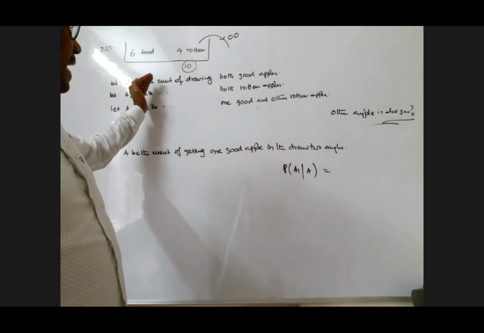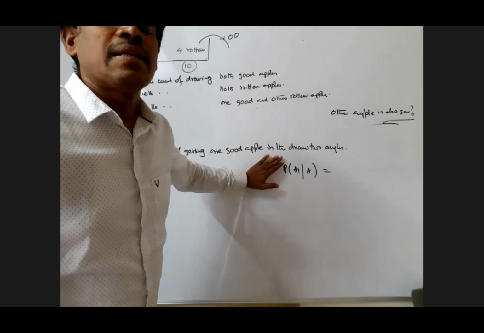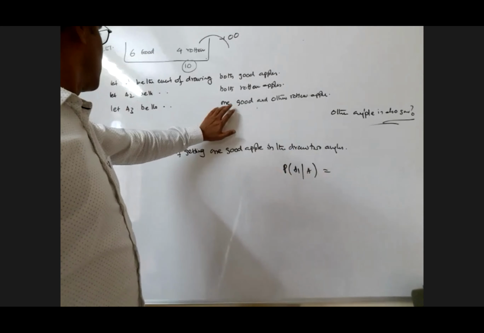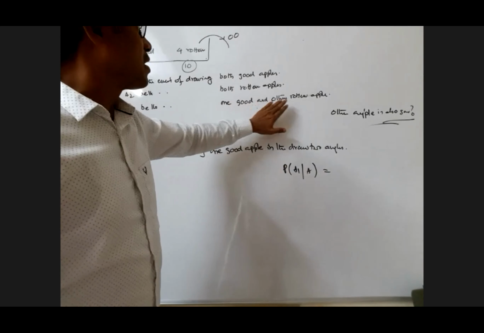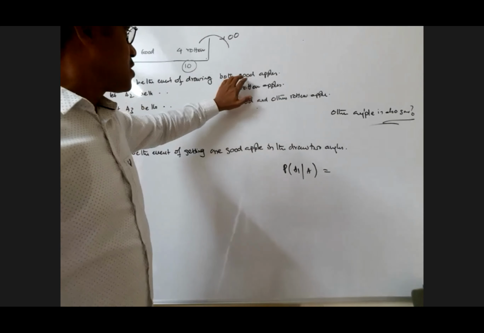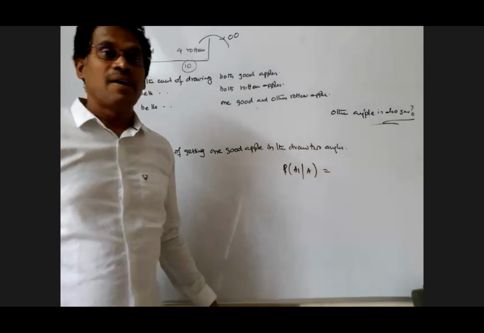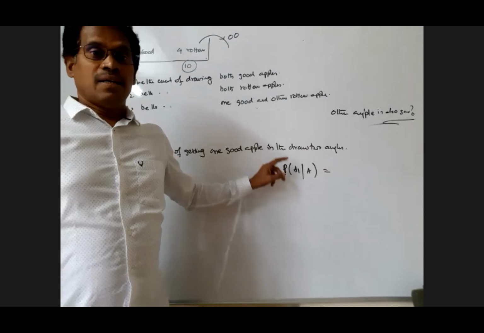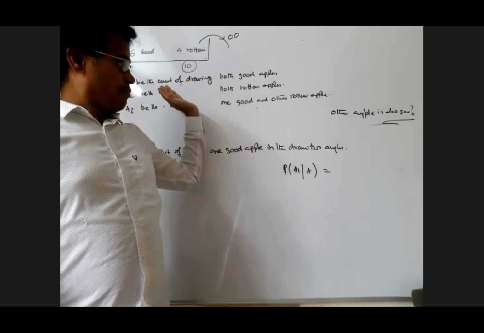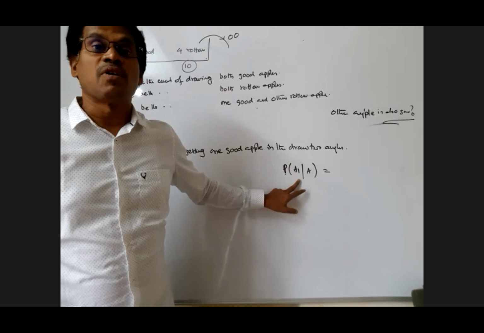Already we know that one apple is good, my dear. The other one is good, my dear. Suppose I define three events: in one, one is good and the other is rotten; in the second, both are rotten; in the first, both are good. That means you are looking for the probability of A1 given A, the probability that both the apples drawn are good, given that one of them is good. This is the thing you have to find out.